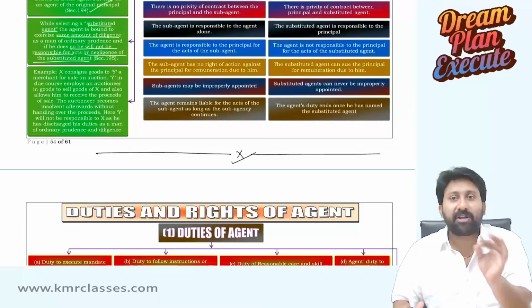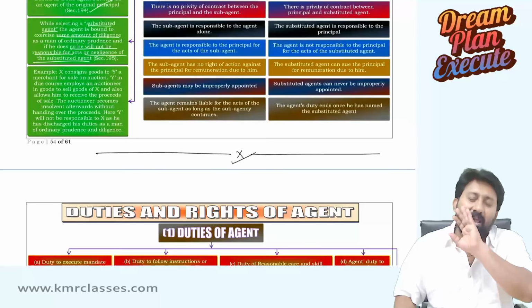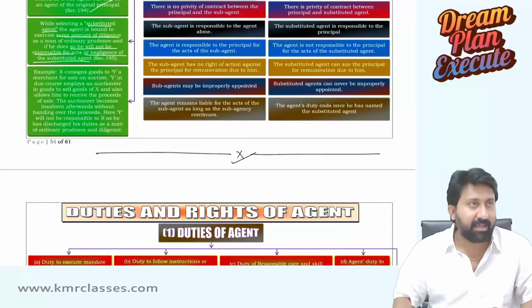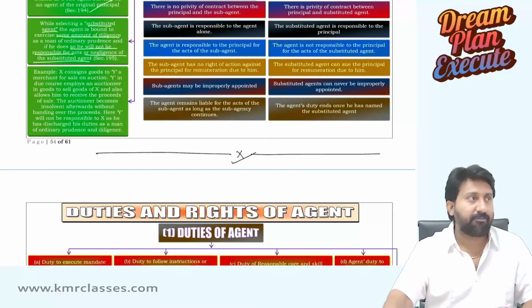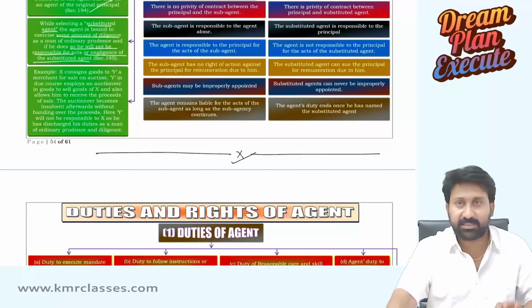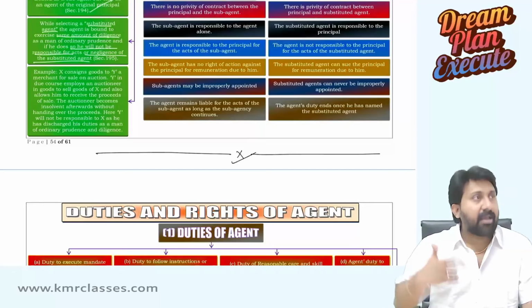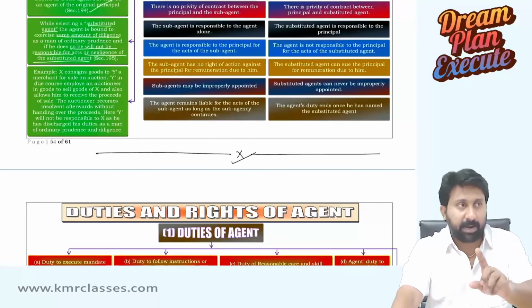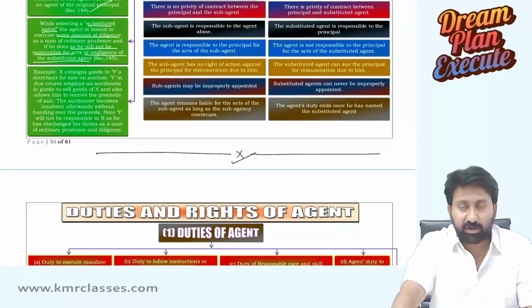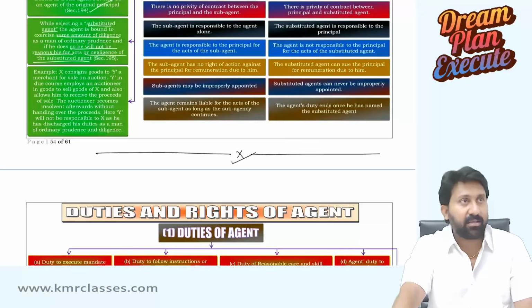The most difficult part of this entire chapter is completed with this. From now, similar material will be added everywhere. Nothing new, nothing great we are going to see in the rest of this unit on contract of agency. So I'm stopping here with part 2. Part 3 we will continue in the next class. We are going to discuss part 3 in detail and have full clarity on the contract of agency. Then we will do our workout, meaning we will put all the questions and answers and do that. Okay. Thank you.